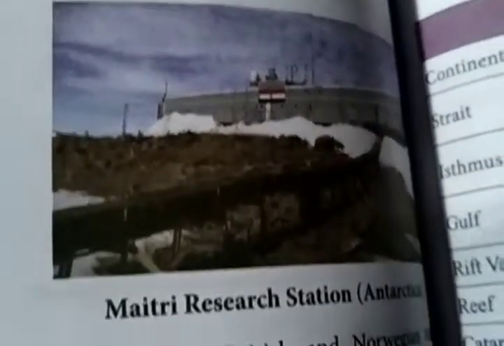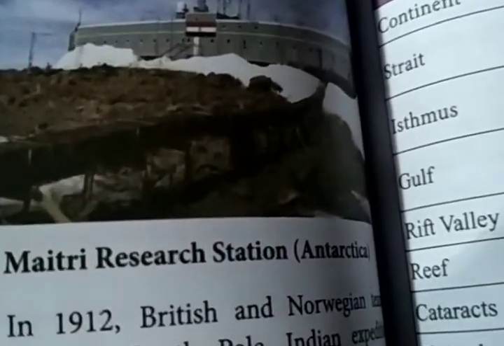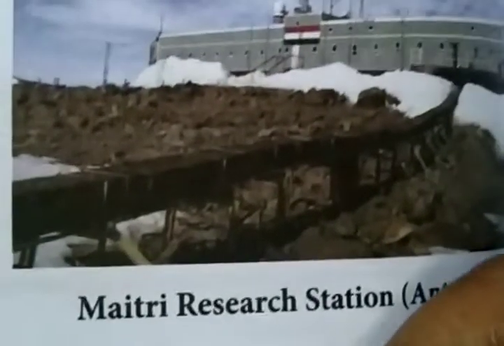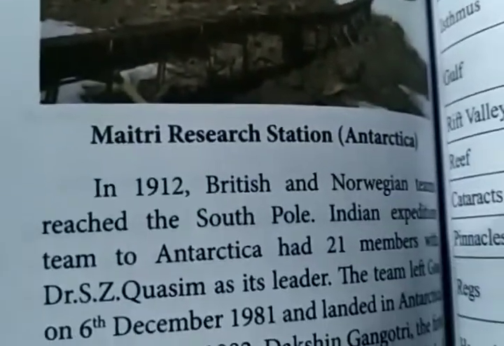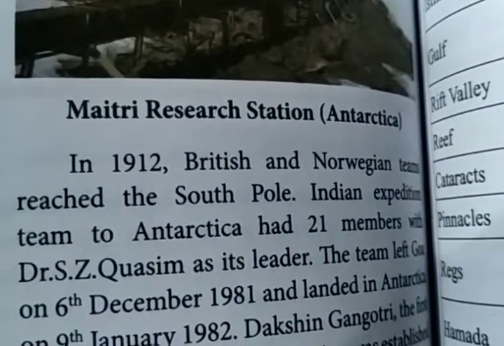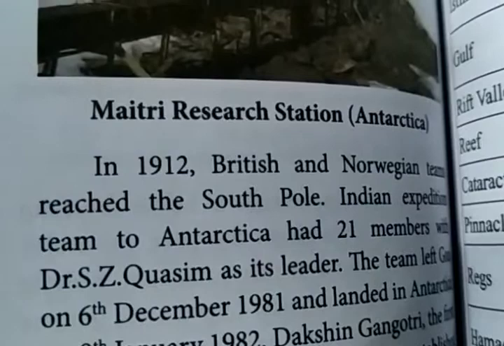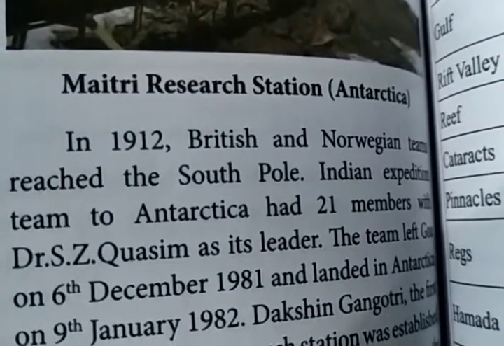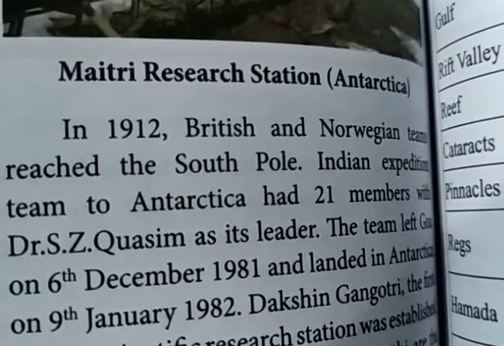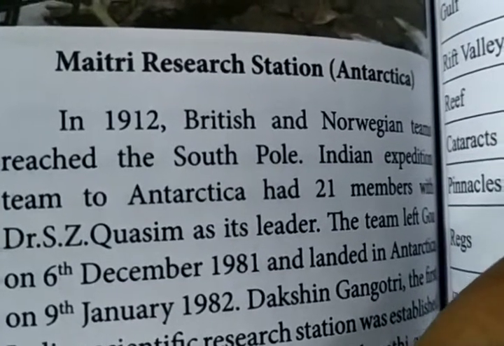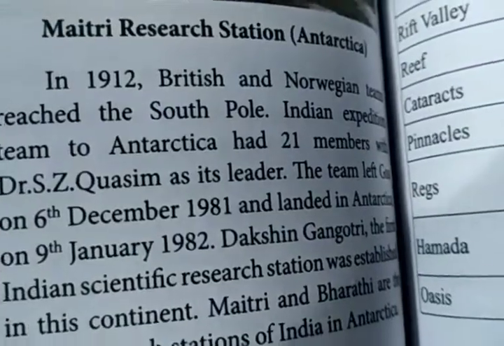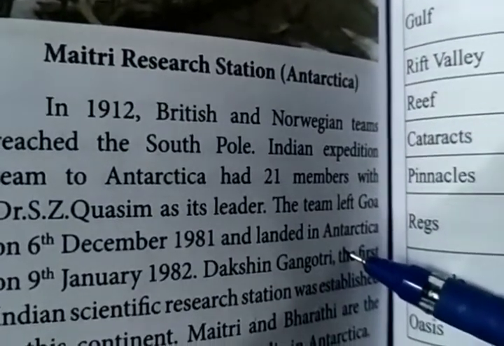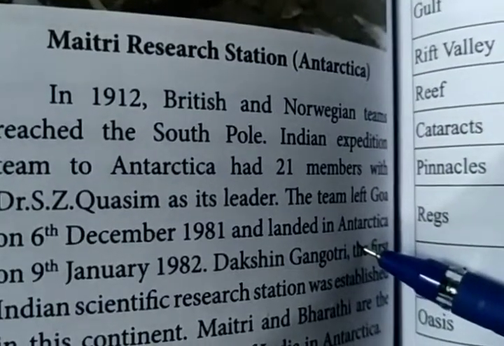Expedition of Antarctica. So this is the Maitri research station of Antarctica. So research station வந்து அங்கே லொக்கேட்டாக இருக்காங்க. Okay, so see here. In 1912, British and Norwegian teams reached the South Pole. Indian expedition team to Antarctica had 21 members with Dr. S.Z. Qasim as its leader. The team left Goa on 6th December 1981 and landed in Antarctica on 9th January 1982.